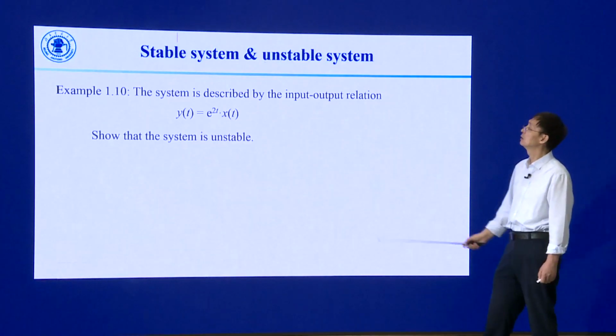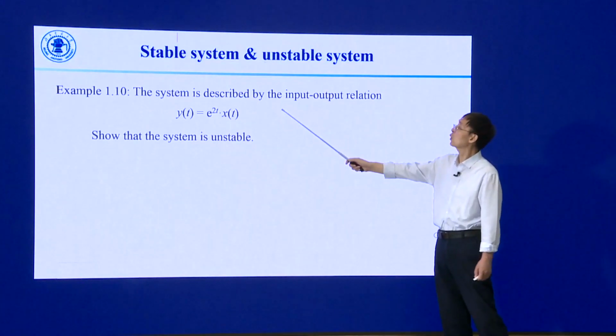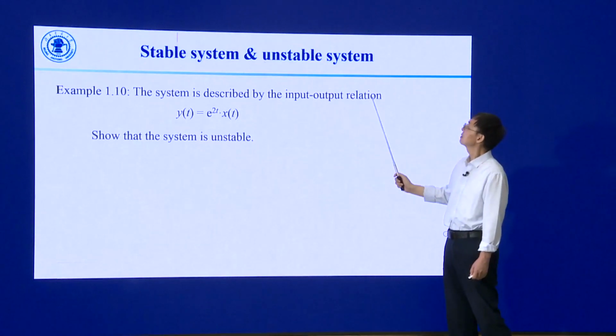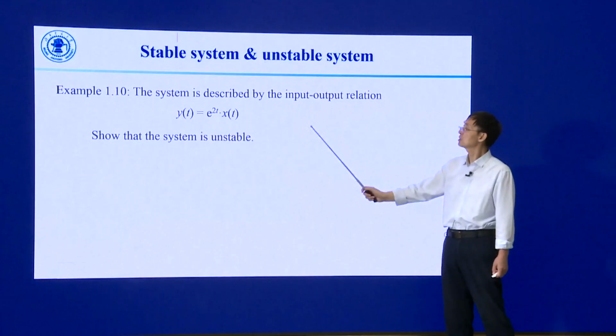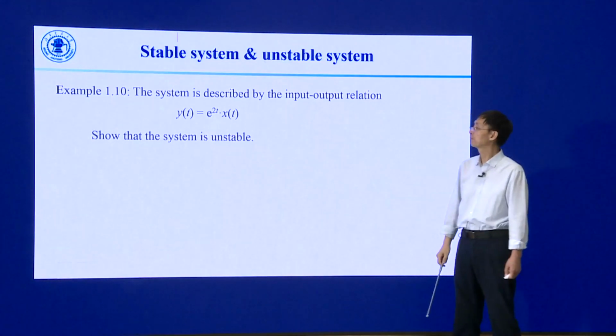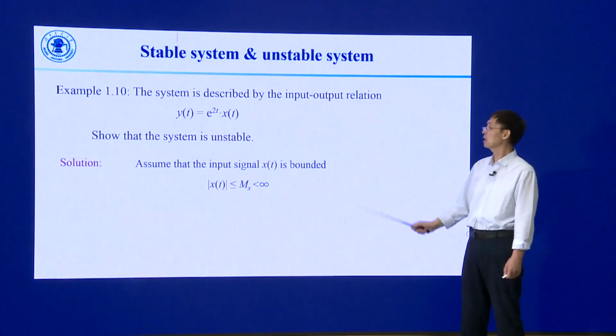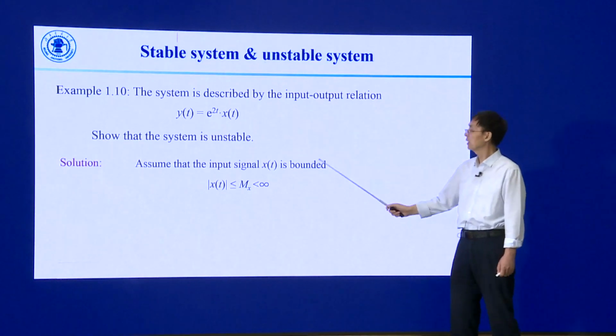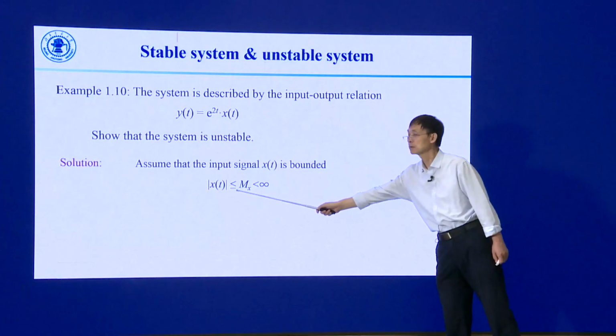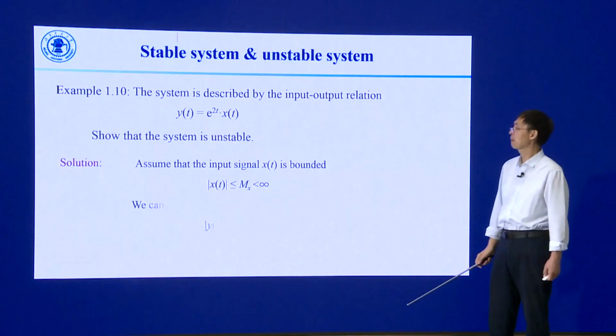For example, if the system is described by this equation, show the system is unstable. Assume the input signal x of t is bounded. We can express it in this equation.